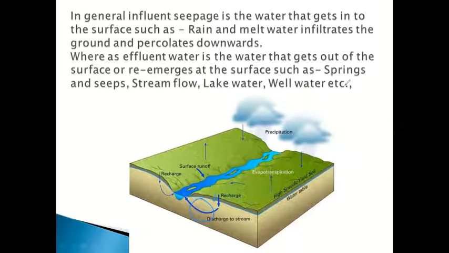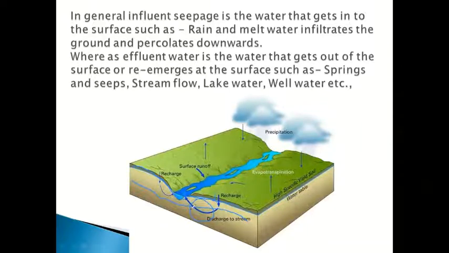So in general terms you can see here, this blue color is the water table, as you know, the upper surface of the saturated zone. If the water table is below this valley, there will not be any effluent water.